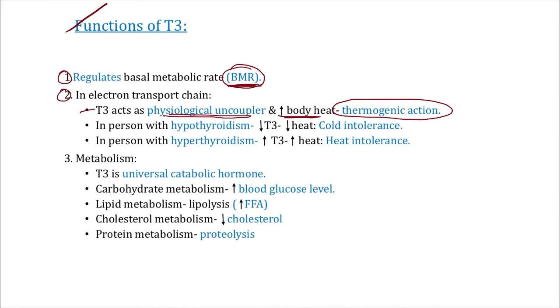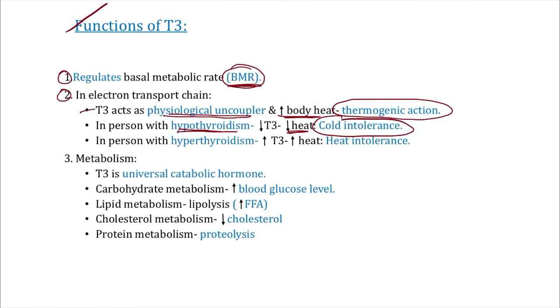That's why, sir, in persons with hypothyroidism, it means there is less T3, right? When there is less T3, there is less physiological uncoupling of the transport chain. That's why there is more ATP synthesis and less heat production. That's why the patient presents with cold intolerance.